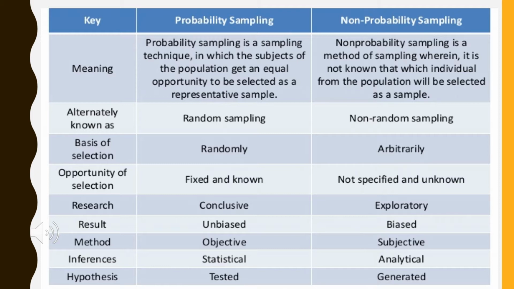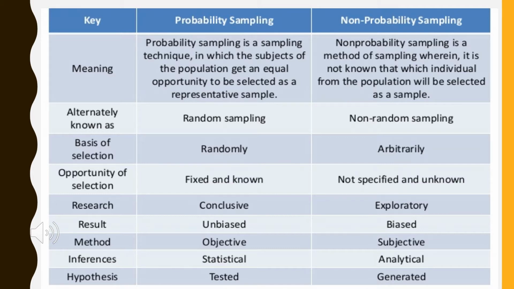The selection method is random in probability and not random in non-probability. The opportunity of selection is fixed and known, so we know every person has an equal chance of being selected. Whereas in non-probability, there is no equal chance, no specified method, and the chance of selection is unknown.